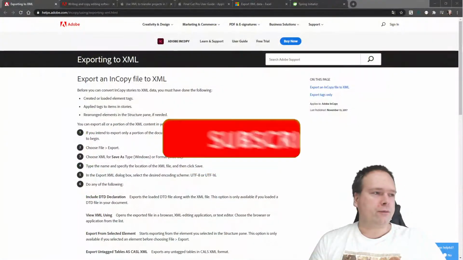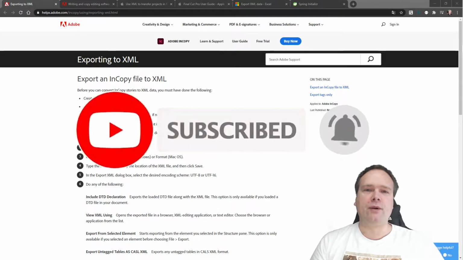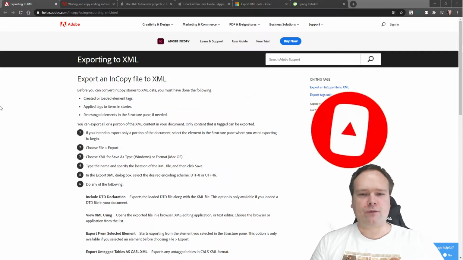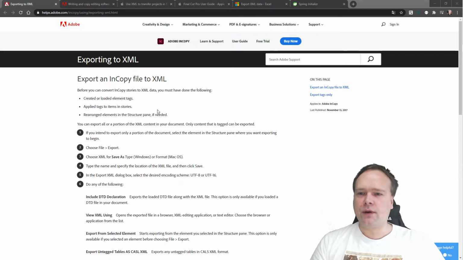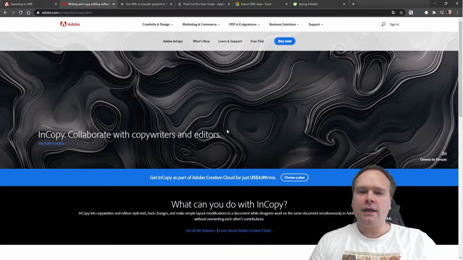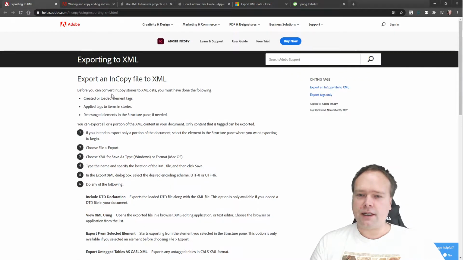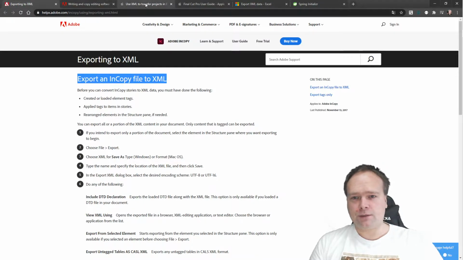Just to show some examples of programs, if you search the web for XML import export, a lot of programs will come up, and these are not old programs. They're new programs like InCopy from Adobe, a tool for collaborating between copywriters and editors. Of course, it is possible to export a file to XML. So that was just one product.